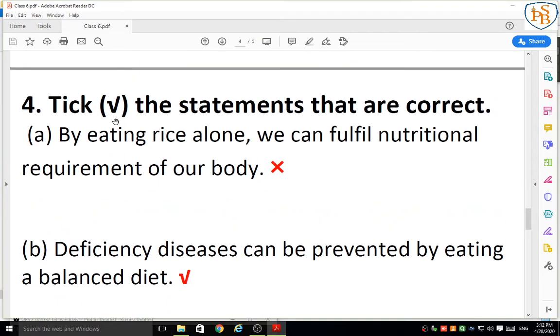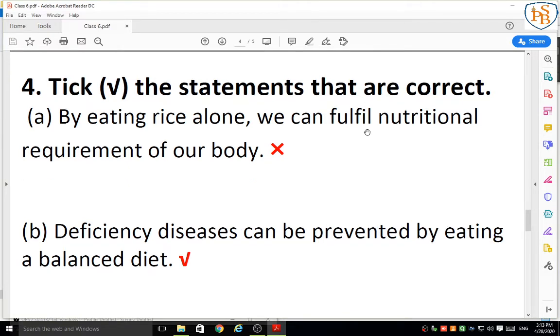So the question is: tick the correct statements. Means if the statement is wrong you have to do the cross or let it be, don't do anything. But if the sentence is correct you have to tick that statement. So first one is: by eating rice alone we can fulfill the nutritional requirement of our body.